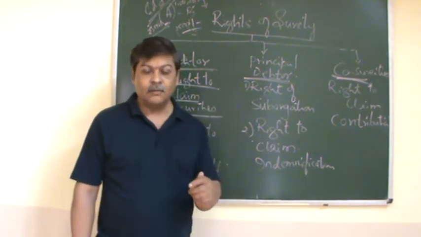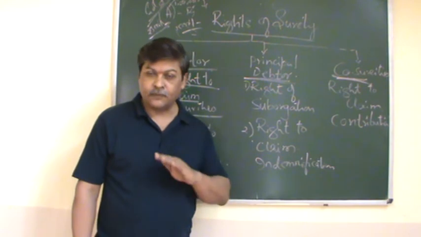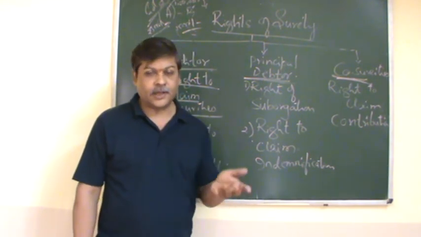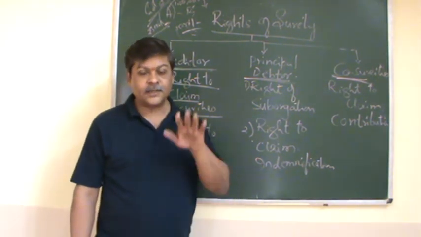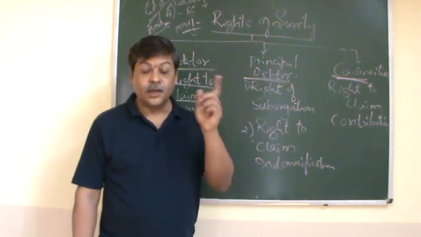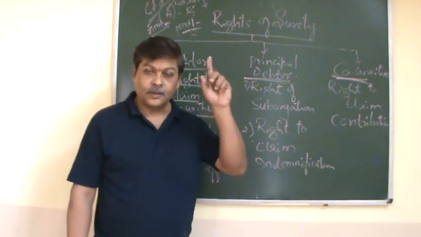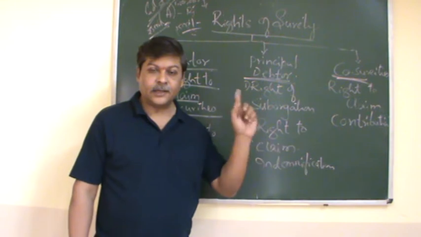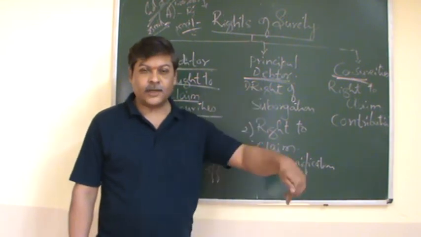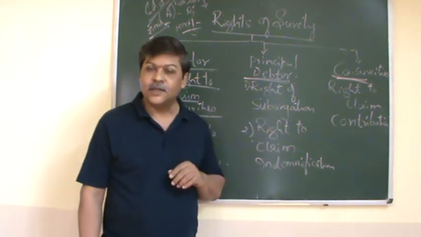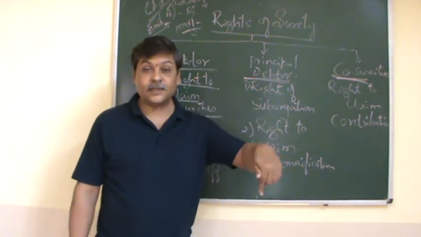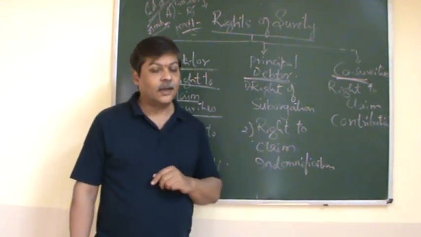After discharging the liability to the creditor, the guarantor steps into the shoes of the creditor, and whatever rights the creditor had against the principal debtor, all those rights will come to the surety, because now he is in the status of the creditor.